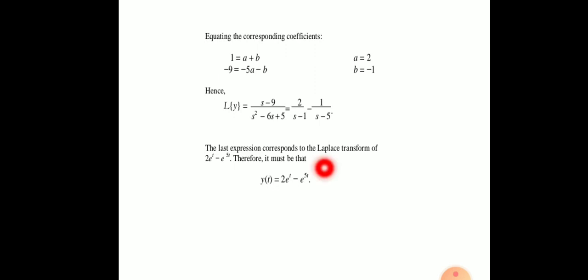So the last expression corresponding to the Laplace transform is 2/(s - 1). Now we apply the formula: the inverse Laplace transform of 2/(s - 1) is 2e^t, and of 1/(s - 5) is e^(5t). So y(t) is equal to 2e^t - e^(5t).